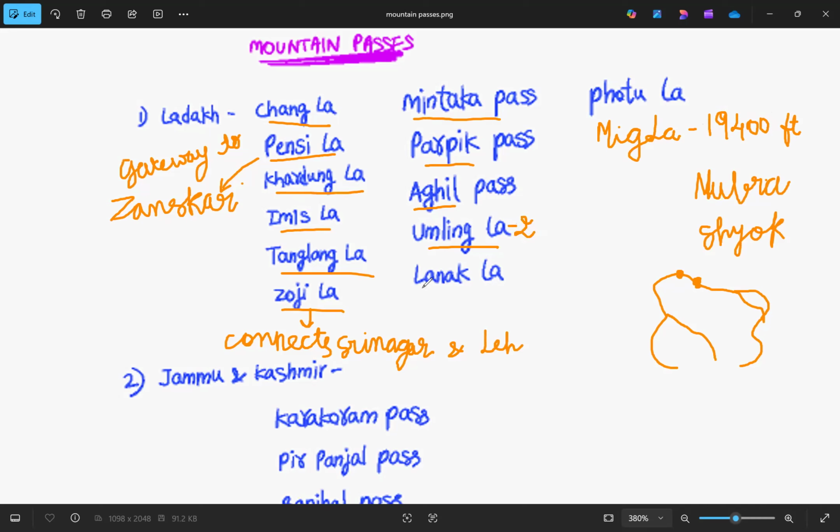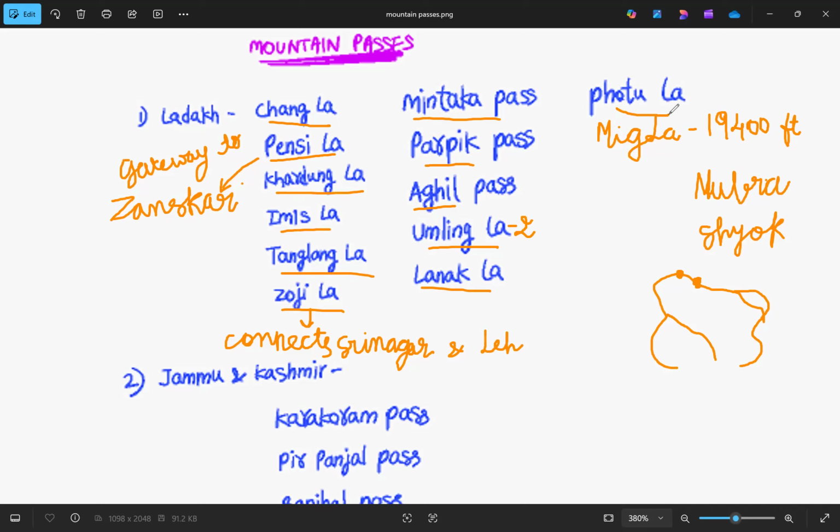And then we have Lanakla. It is in the Aksai Chin area. The next and last one is Fotula.